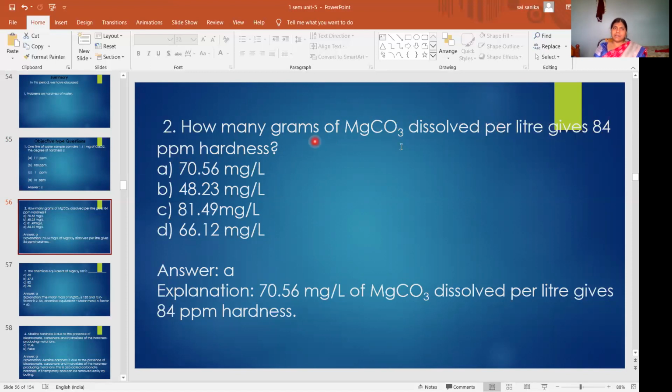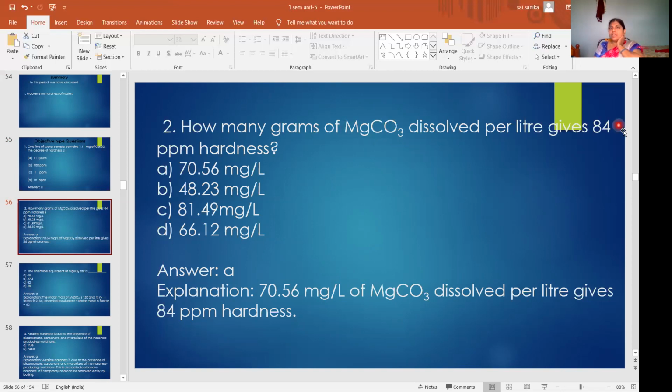So he is asking the weight. So what you have to do? Hardness is equal to W by GMW into 100. First you have to calculate the GMW. MgCO3: 24 plus 12 plus 48. How much? 84. So GMW is also 84.